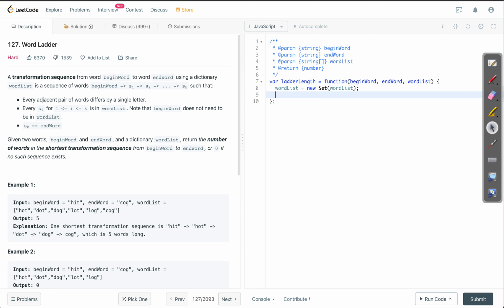Then we should also keep a visited set to make sure that when we are going through our BFS search, we don't revisit other nodes. So that is also going to be a set, and I'm going to put begin word by default there.